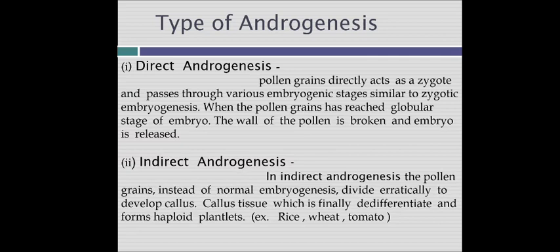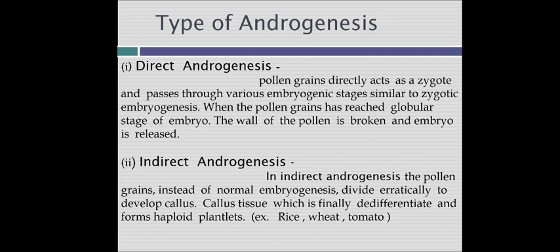Types of androgenesis. There are two types: first is direct androgenesis and second is indirect androgenesis. Direct androgenesis: in this process pollen grains directly act as a zygote and pass through various embryogenic stages similar to zygotic embryogenesis.